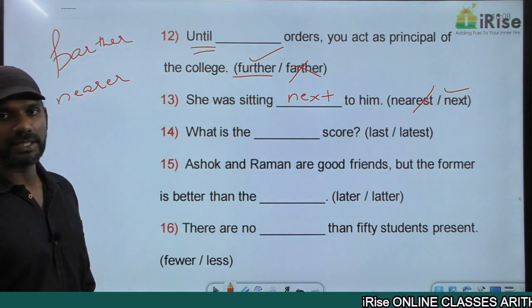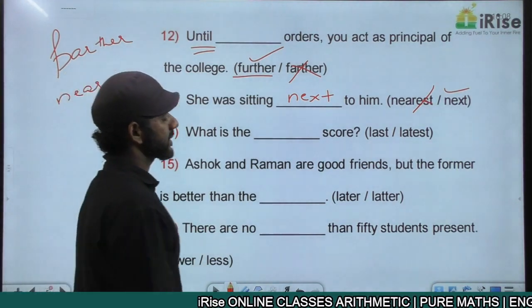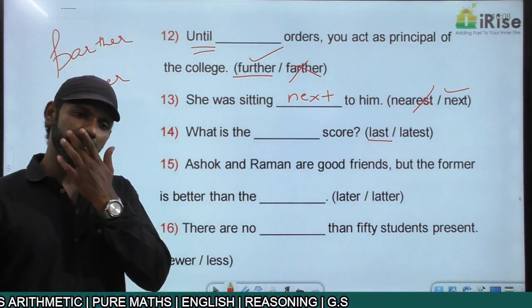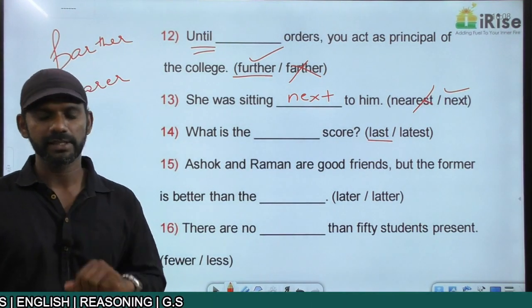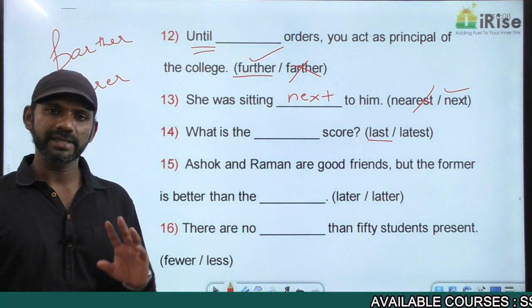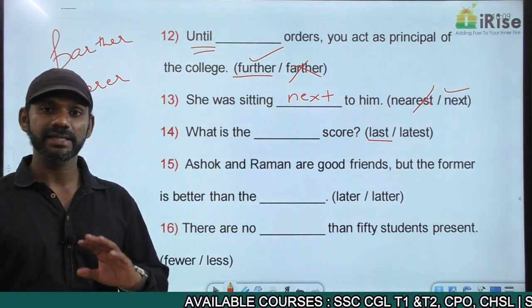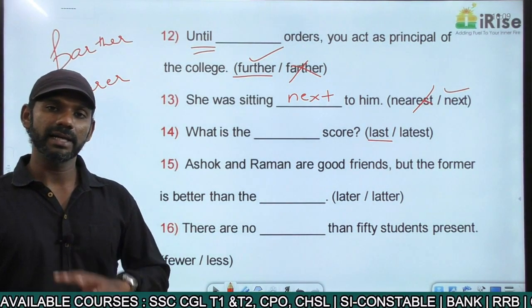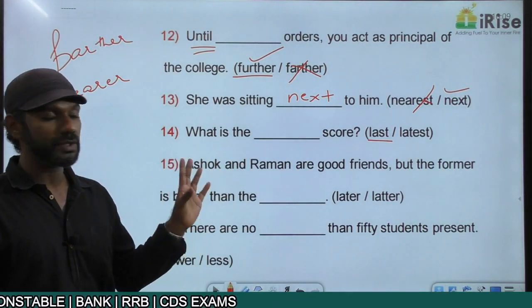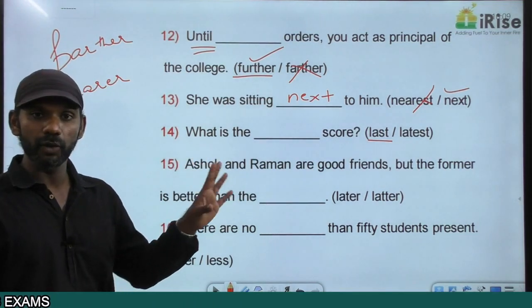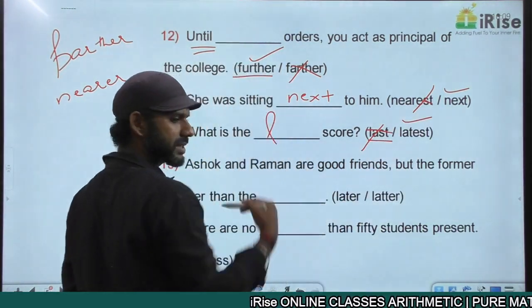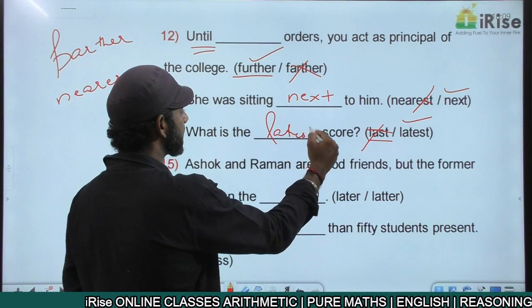What is the dash score? The options are last, latest. Last can be used only when there are more than two entities. If I say you and I, only two of us, both of us are taking part in a running race. You reached first. I reached second, or I reached last? I reached second. Because as I said, last can be used only when there are more than two entities. There's no mention about more than two entities in this statement. It cannot be last, it must be latest. Latest means a recent score. What is the latest score?